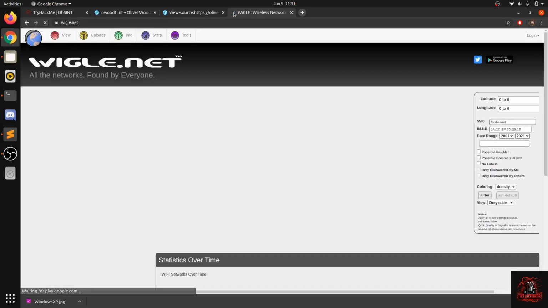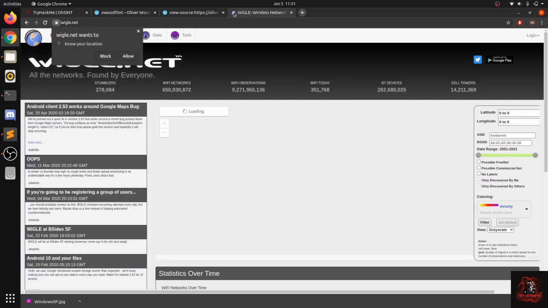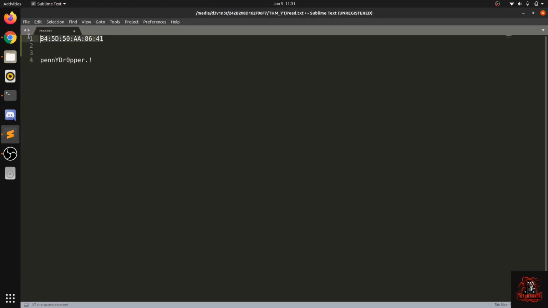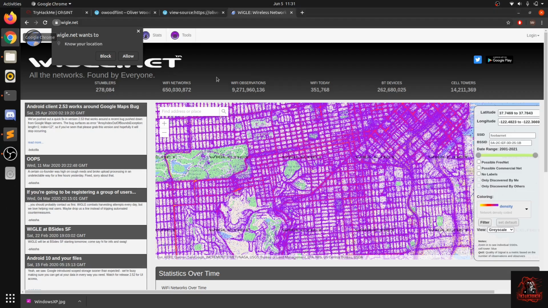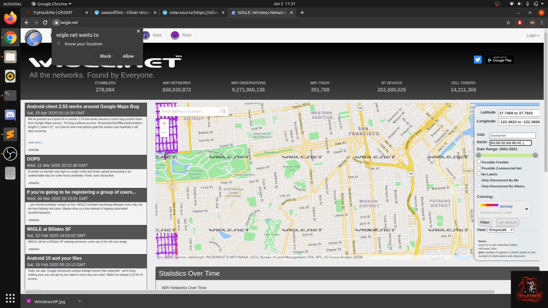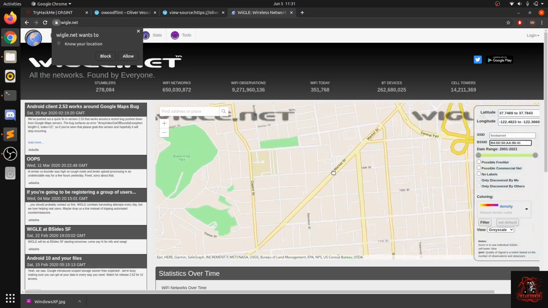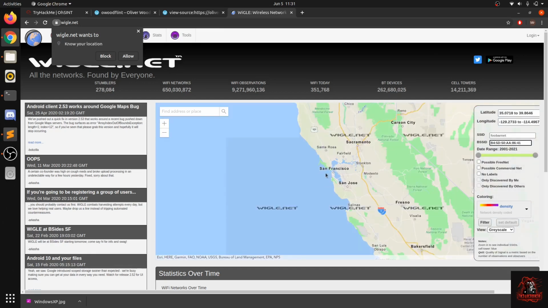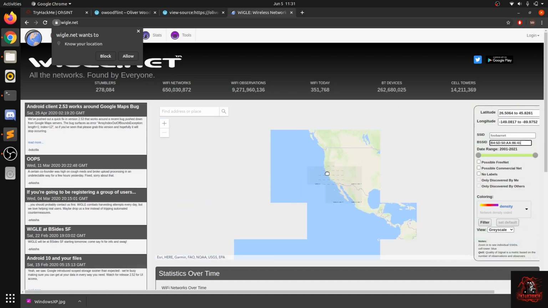This is a very cool tool used to check wireless networks. I'll paste this BSSID here and filter it out. Then I'll zoom out a bit to get the detailed information or a marker shown here.